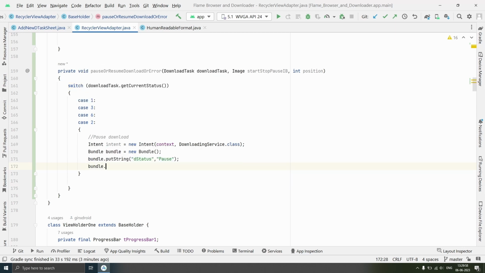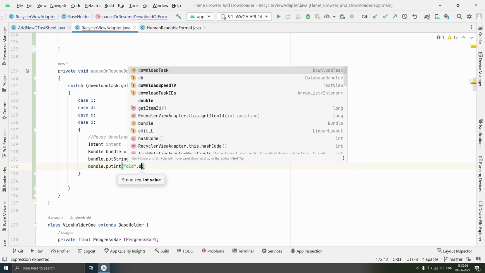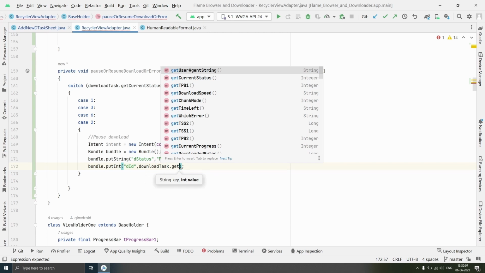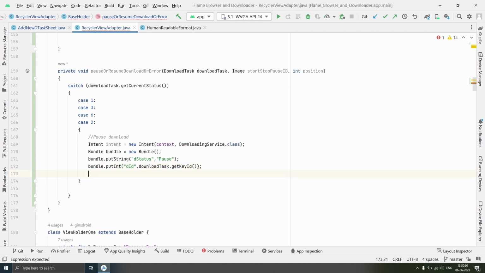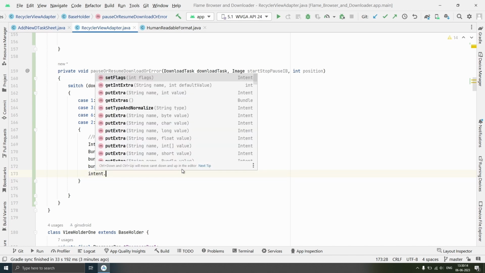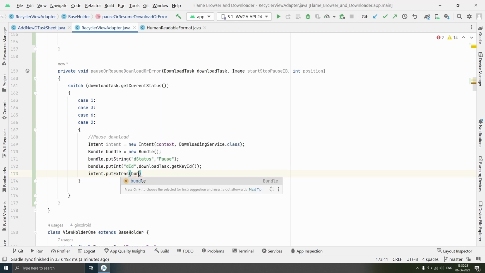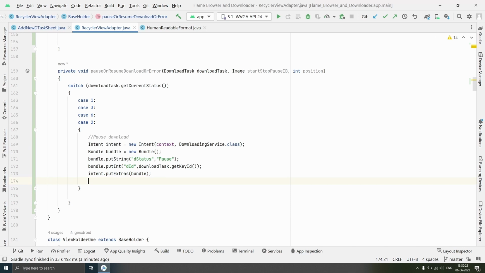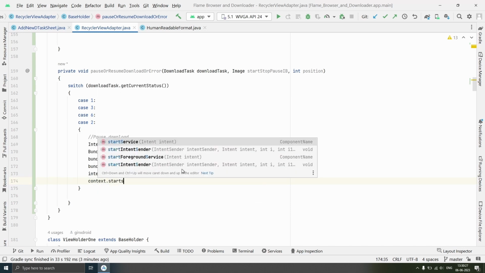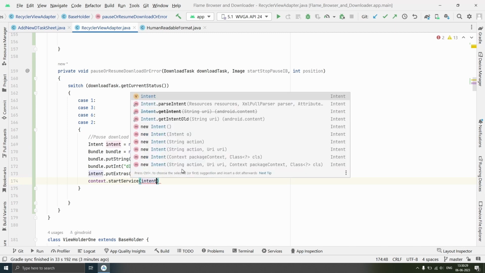Thereafter we will put integer did and we will pass download task dot get key id to it. Thereafter we will pass that bundle to intent using intent dot put extras, and we will pass that bundle, and we will use context dot start service and we will pass intent.